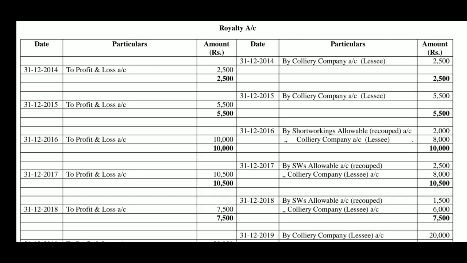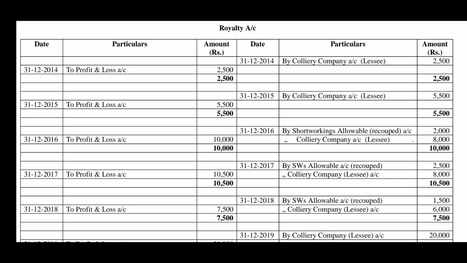In the third year, recoupment is allowed. So, royalty account credited by short workings allowable account 2,000, by colliery company account 8,000. When transfer is made, royalty account debtor to profit and loss account 10,000, thereby balanced. Now, in the year 2017, again recoupment is allowed, by short workings allowable account 2,500, royalty account credited by colliery company, that is lessee's account 8,000, totally 10,500 is transferred. Royalty account debtor to profit and loss account 10,500.